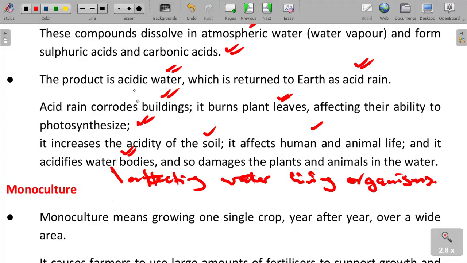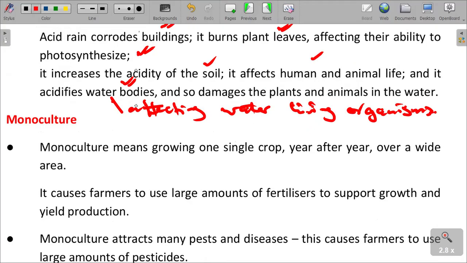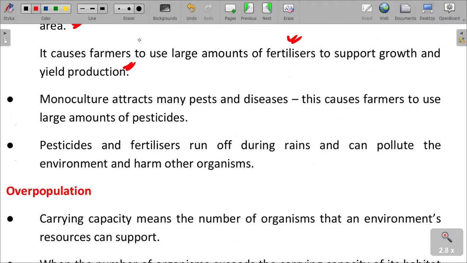And then monoculture is the continuous growing of one crop over the same piece of land repeatedly. So when a single crop is grown year after year over a wide area, what does it do? It destroys the soil profile, it destroys our arable lands. It causes farmers to use large amounts of fertilizers to support growth and yield production, because there is yield depletion or fertility depletion from our soils because of monoculture.